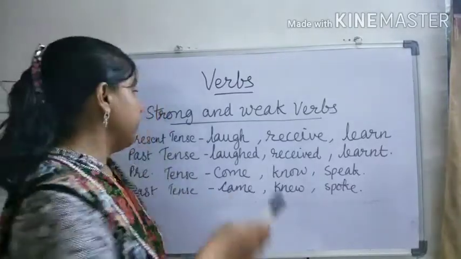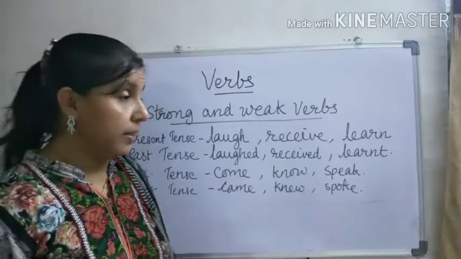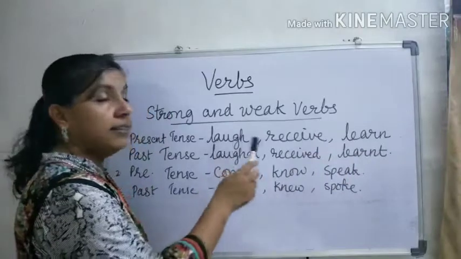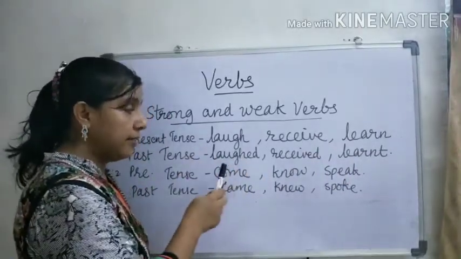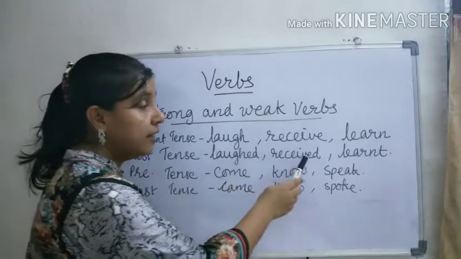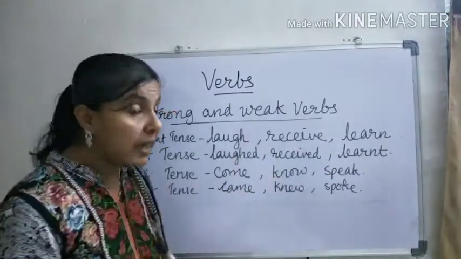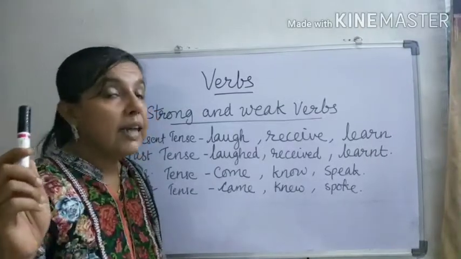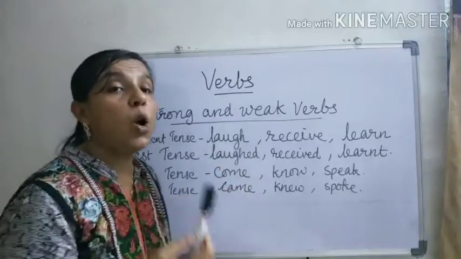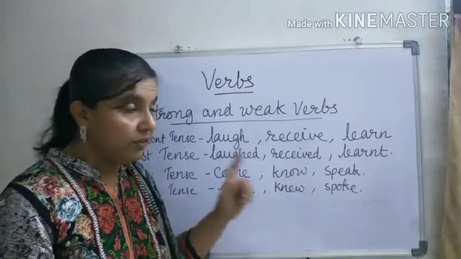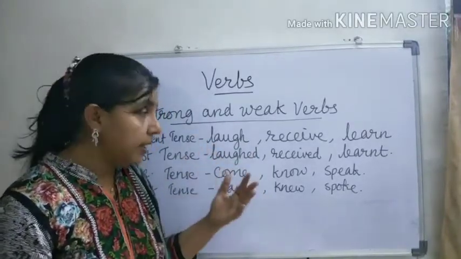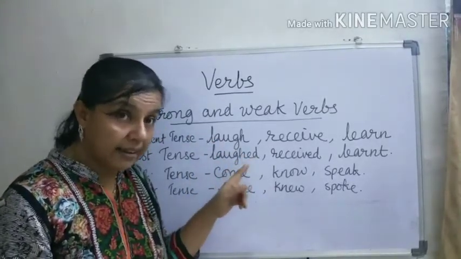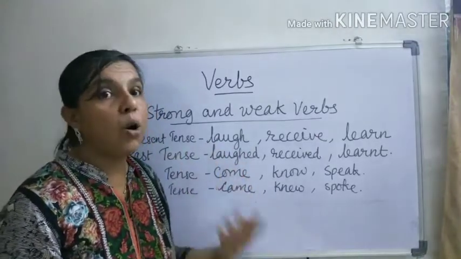Now let us see strong and weak verbs. See the example: laugh, receive, learn. These are present tense, and in the past tense how do they change? Laughed, received, learned. So we can say that weak verbs form their past by adding ed, d or t. Got it? Weak verbs change into past by adding the last letters ed, d or t.